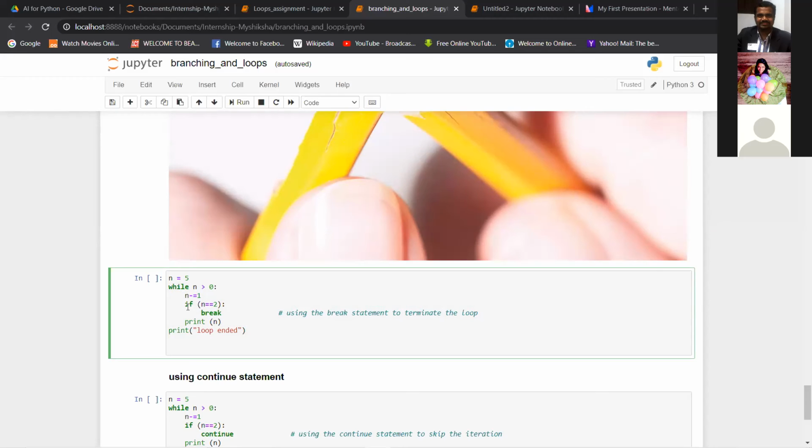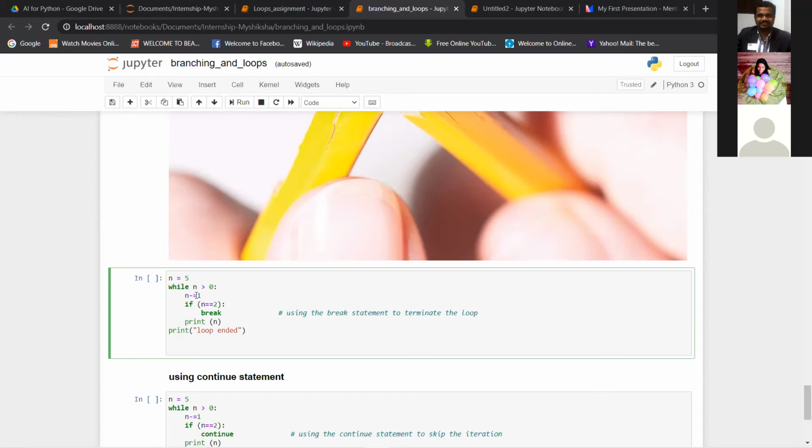If you see, the first n value we are giving here is 5. As you have to specify a condition here, we have given if n is greater than 0, we go into the next statement. 5 is greater than 0 is true, so we go here, and then n is equal to n minus 1, so 5 has become 4. Now you see this condition, if n is equal to 2, break. And then we have print n.